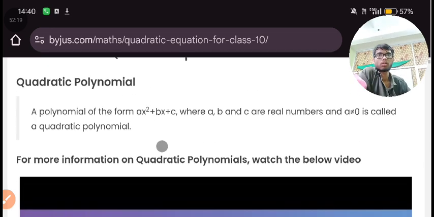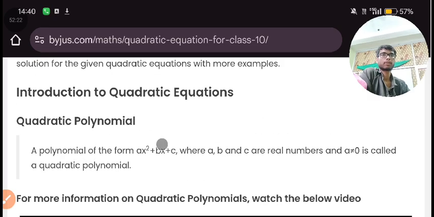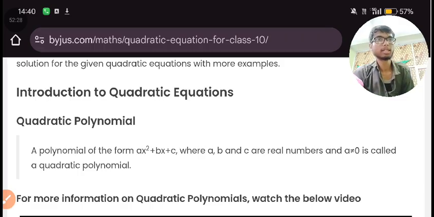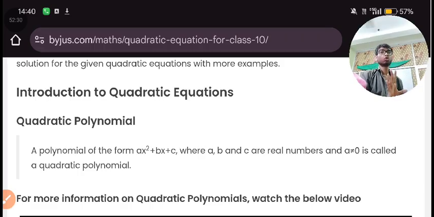Let's see polynomial. What do you think about it? Quadratic, which means the variable is getting exponent two. The highest exponent of the polynomial is coming how much? 2. This is the meaning of quadratic: the highest exponent should be 2 in the polynomial.